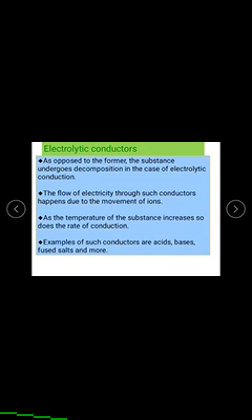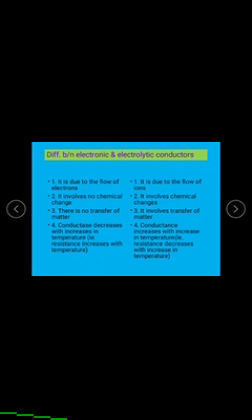Okay, now let us see the differences between the electronic and electrolytic conductors. First one is electronic conductor, this one is electrolytic conductor. Electronic conduction is due to the flow of electrons, electrolytic conduction is due to the flow of ions. Electronic conduction involves no chemical change. Here it involves chemical changes.